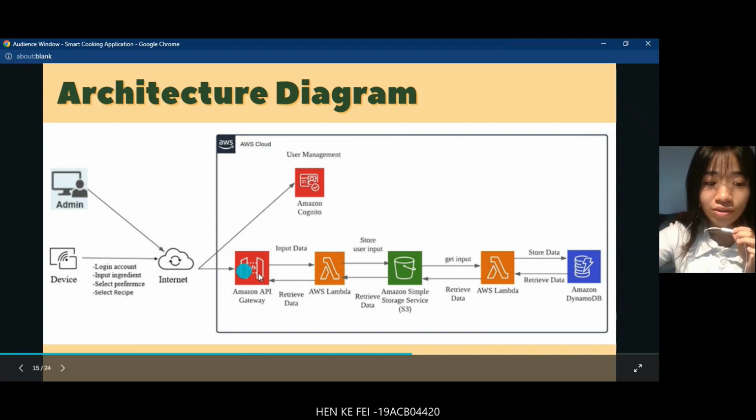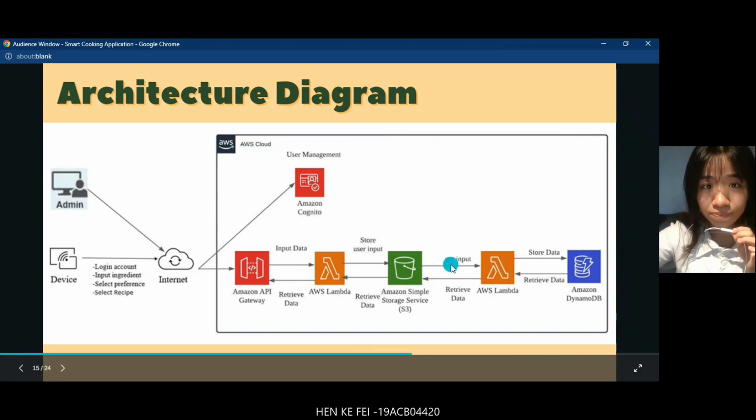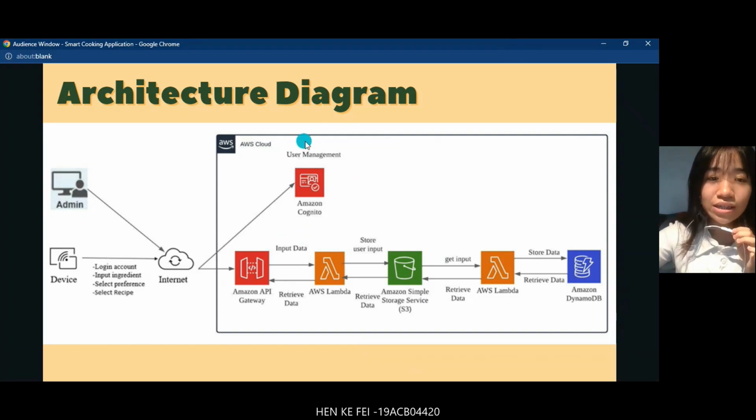The Amazon API Gateway plays a gateway role that allows other devices or users to get inside our system. Once the user registers an account, Amazon Cognito plays a management role that manages all the user accounts and account security.